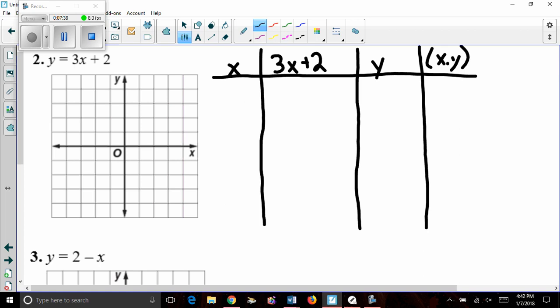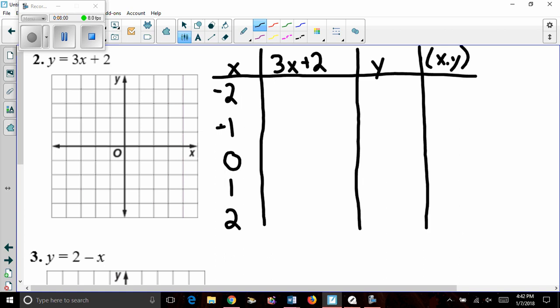The x numbers we're going to use are -2, -1, 0, 1, and 2. If we use those 5 numbers each time, we're going to get our correct answers. So let's start with the first one of -2.